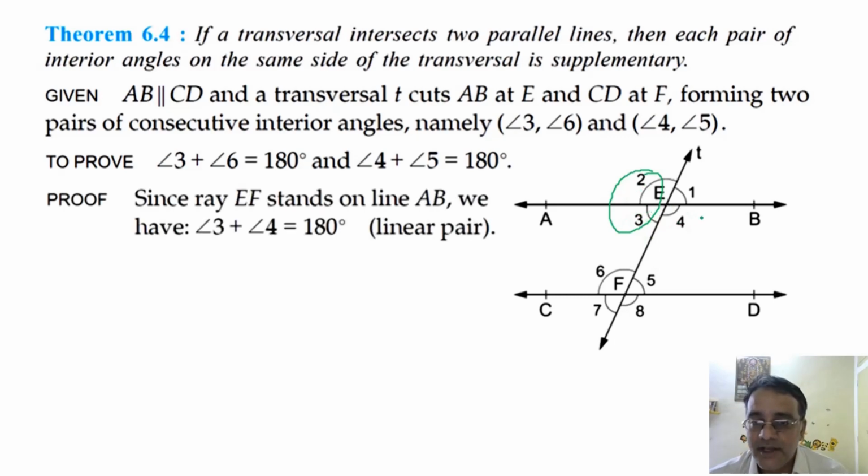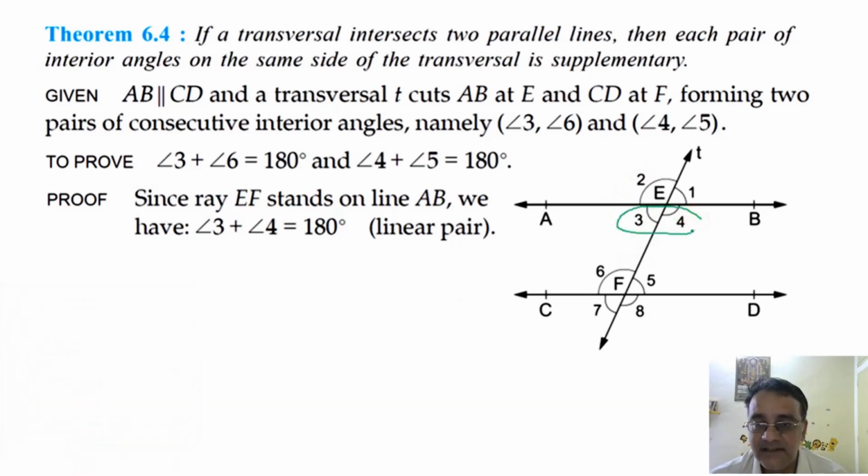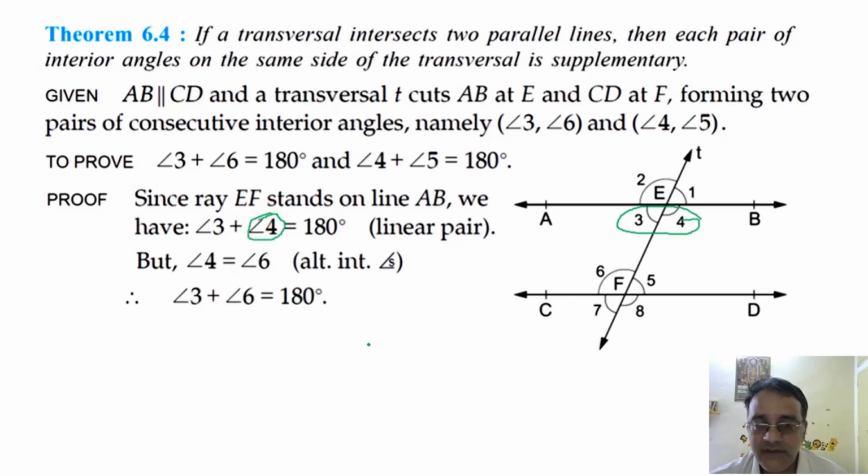And you can take this one also. After that, you can call these two alternate interior angles. So I am telling both ways. First we will take this linear pair. Angle 3 plus angle 4 is equal to 180 degrees. Okay. Now angle 4 is equal to angle 6. Why? Alternate interior angles, right? So now that means in place of 4 I can write 6. So therefore angle 3 plus angle 6 is equal to 180 degrees.